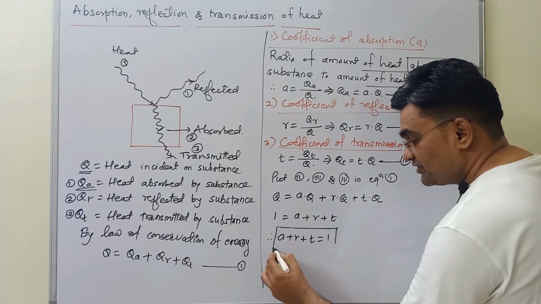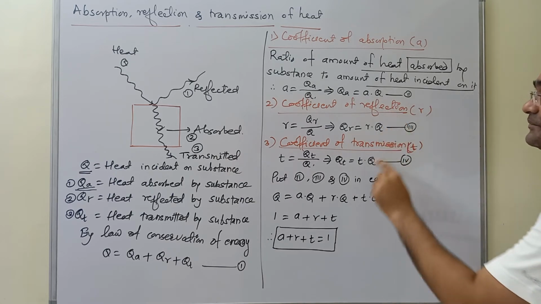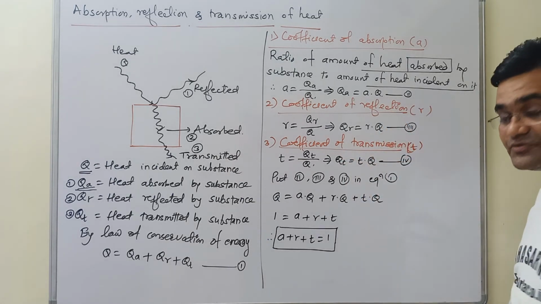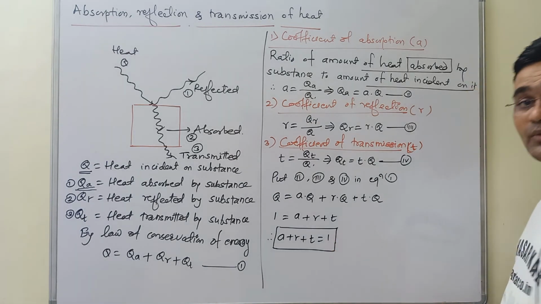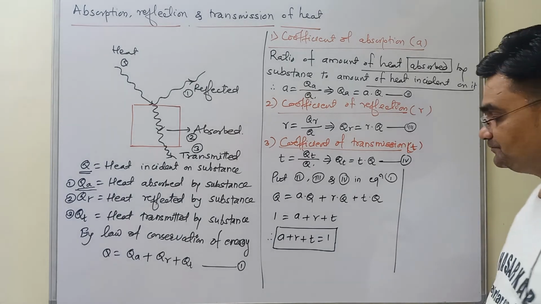This will be the most important equation in terms of heat. The sum of the coefficients of heat of the substance which is absorbed, heat which is reflected, and heat which is transmitted, is always equal to 1.